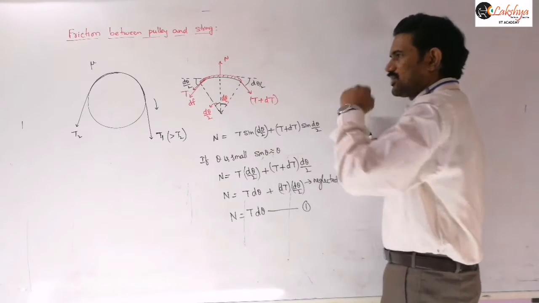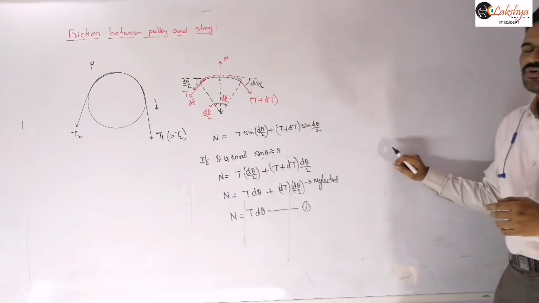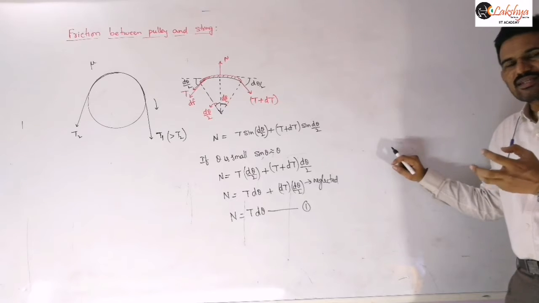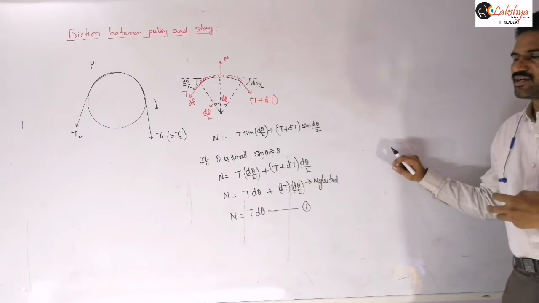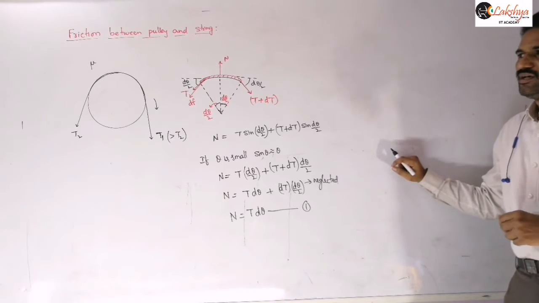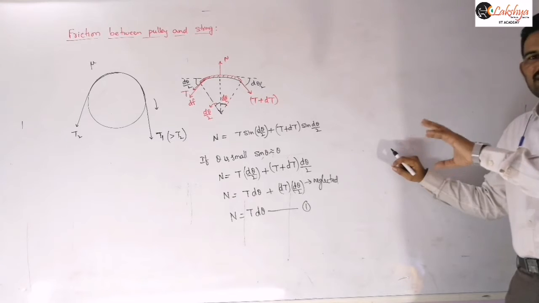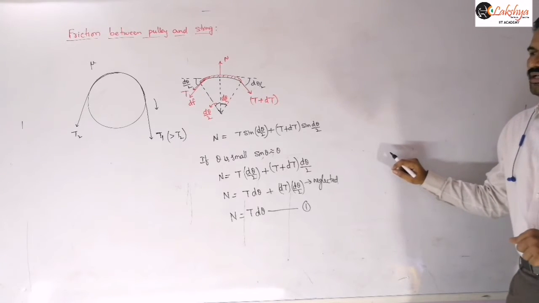Now let us write the equation along the tangential direction here. We are assuming the string is ready to slide. The string is ready to slide means the frictional force acting there you can consider as a limiting friction.